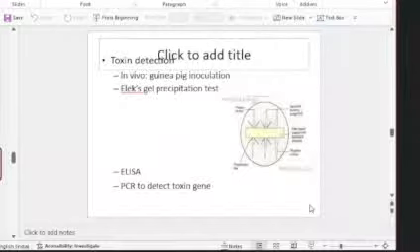Okay, so not only culture, wherever there is toxin production, mention the detection of the toxin. Elek gel precipitation is one method by which you can detect the toxin. Or ELISA can be used, and PCR to detect the toxin gene. These are used, and Elek gel precipitation can be asked as an MCQ as well. That is, Elek gel precipitation is used in the detection of which toxin? You detect diphtheria toxin with it.